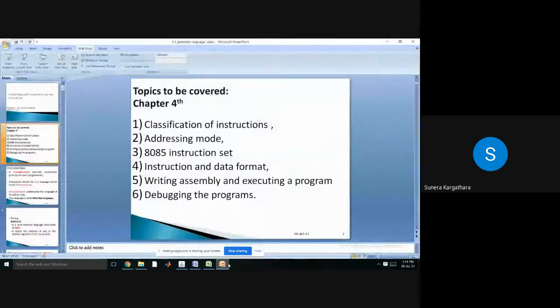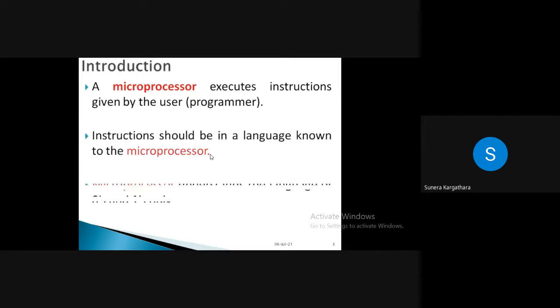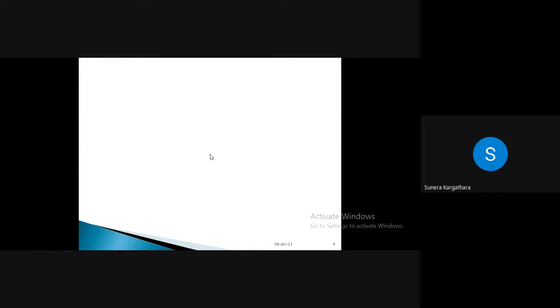Now back to the presentation. The instruction that we are taking here is based upon a certain operation that is performed. Right? Now, before starting with the instruction, the assembly language programming introduction is given here, but we had already discussed it 2-3 times. That's why I'm not repeating.